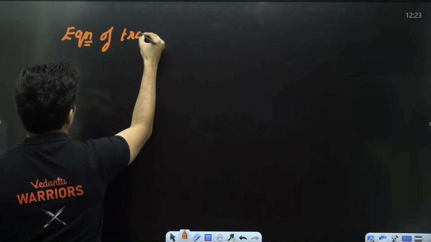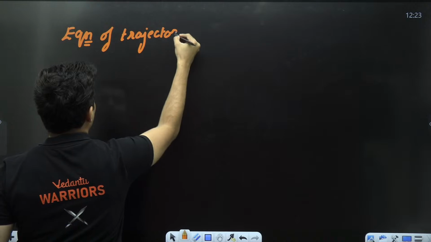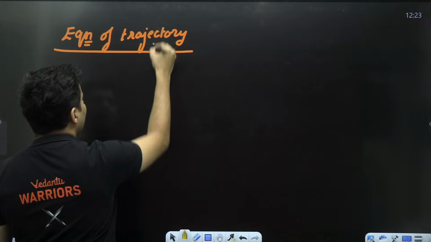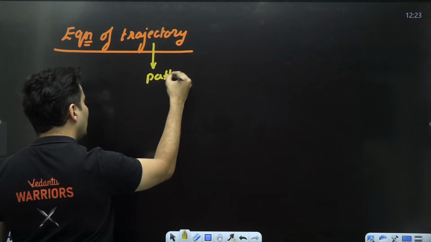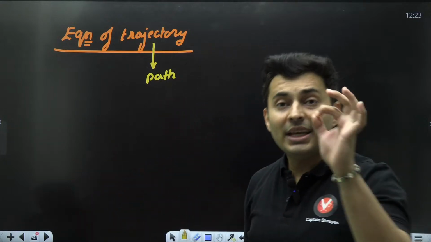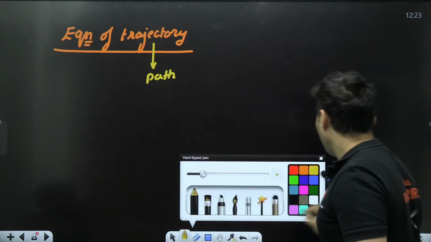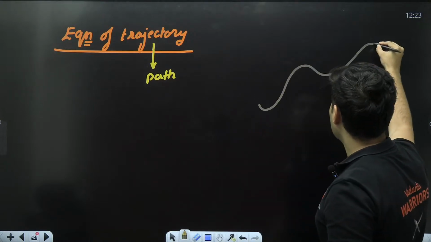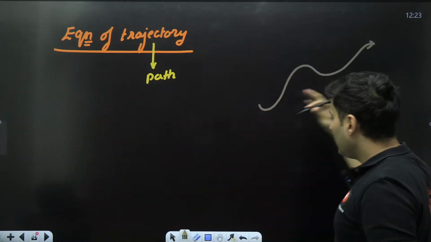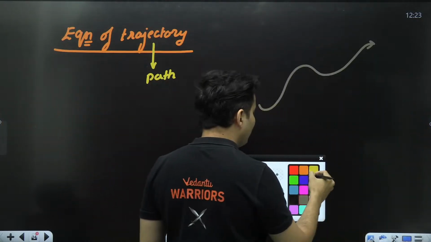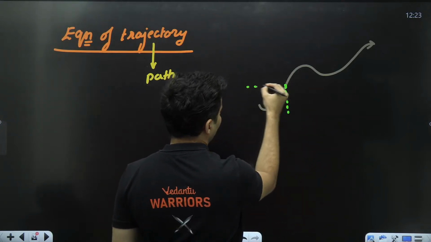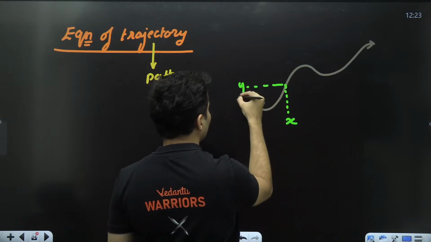Equation of trajectory. What is the meaning of this? Let me tell you. See, trajectory means path. Equation means it will have an equal to symbol, something will be equal to something. So equation of path, meaning if our particle in 2 dimensions is going some weird way, it doesn't matter, however it goes, it will have some x coordinate, some y coordinate, some z coordinate also.